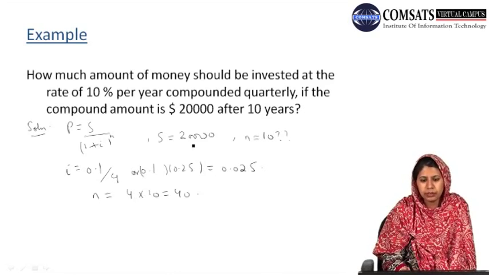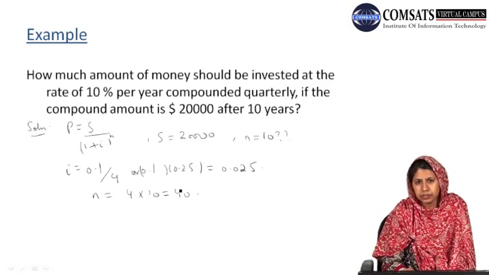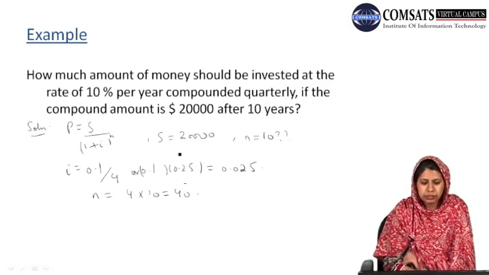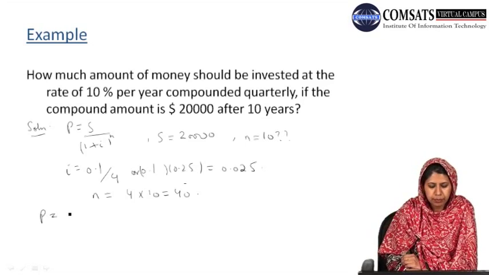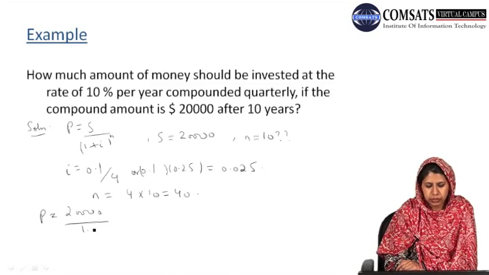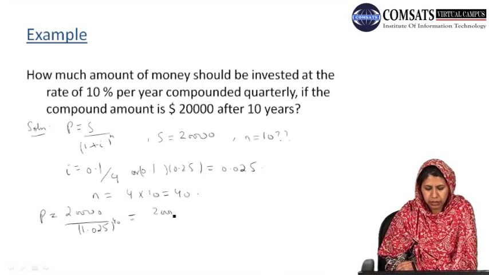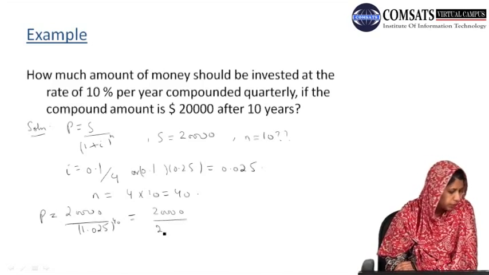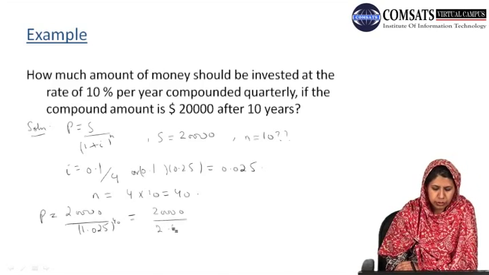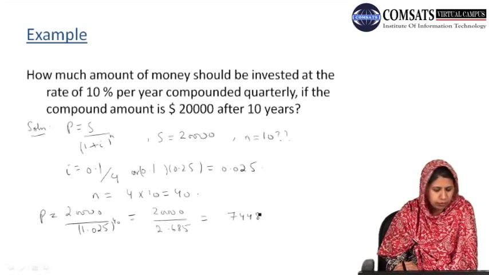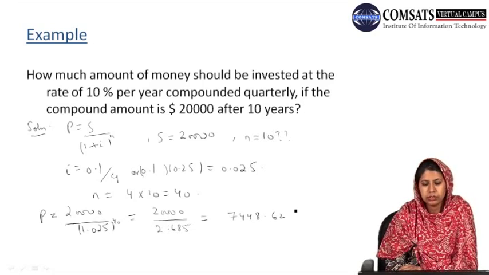Now we have all the values in our required form, that is the values of the parameters i and n are in the same duration. We can simply put these values in our formula: 20,000 divided by 1.025 to the power 40, and calculating this we obtain 20,000 divided by 2.685, and simplifying we obtain $7,448.62.